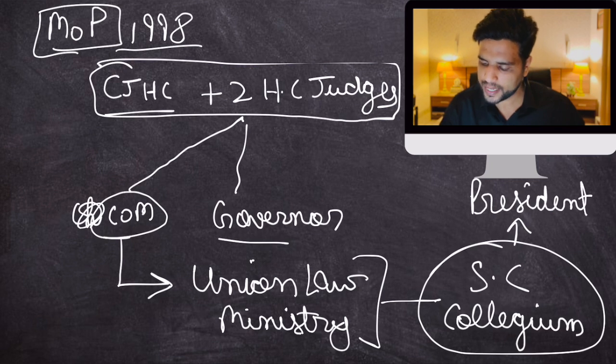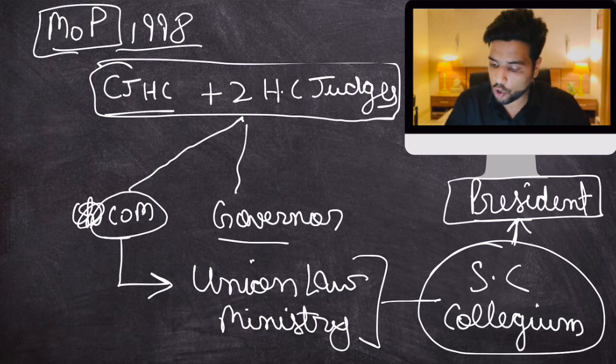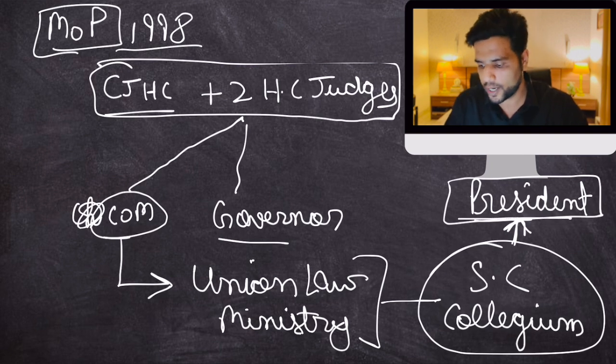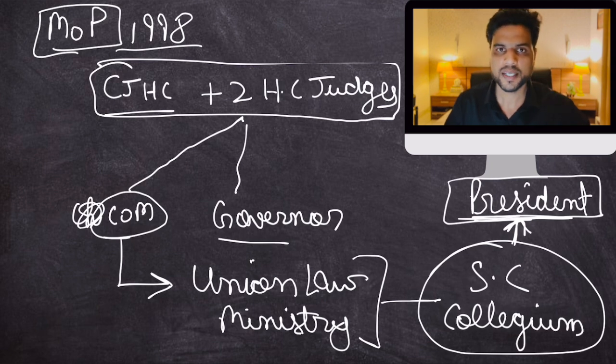And the President then has to appoint those people as judges. Now, Supreme Court has made it clear that if anyone is not happy with this list of candidates, they can file a case in Supreme Court that the list you have forwarded to the President is not right. But you will say that it is not right only on two grounds. One, that